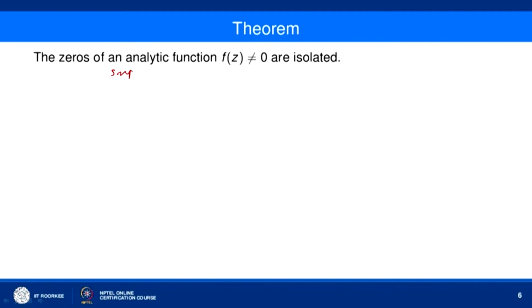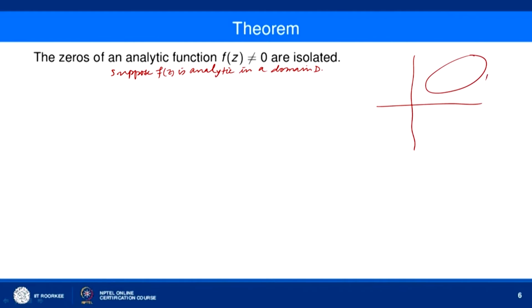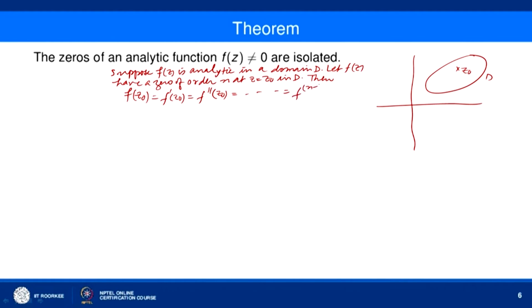Suppose f(z) is analytic in a domain D. Suppose this is your domain. z naught is any point in D. Further, let f(z) have a zero of order n at z equal to z naught in D. Then f(z naught), f prime z naught, f double prime z naught, and so on, up to f^(n-1)(z naught) are equal to 0, but f^(n)(z naught) is non-zero.